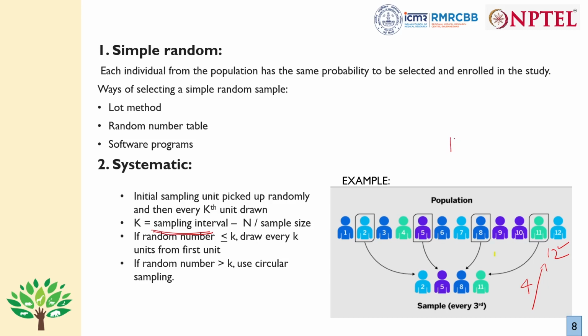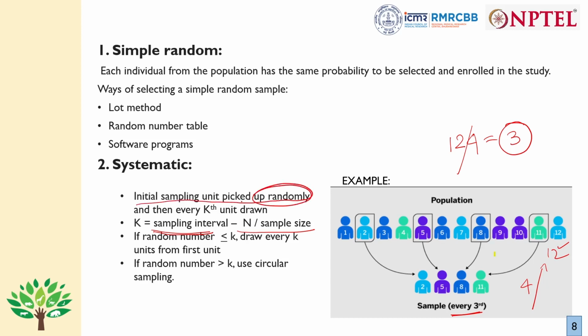So the formula is given here: capital N is the total target population that we have, that is 12 individuals in our population, divided by the sample size, that is 4. We need 4 people, so 12 divided by 4 is 3. So every third individual we need to pick up from the 12 individuals. But keep in mind, the initial sampling unit picked up should be random.